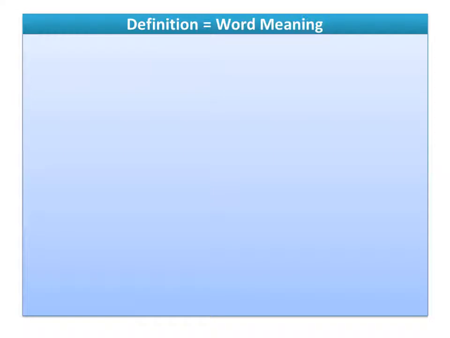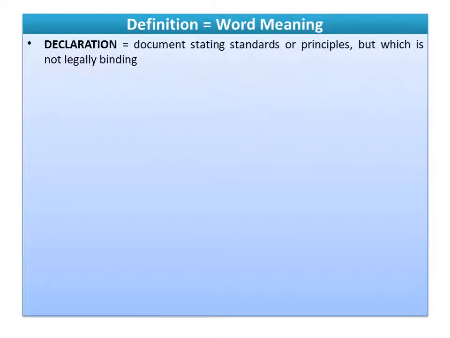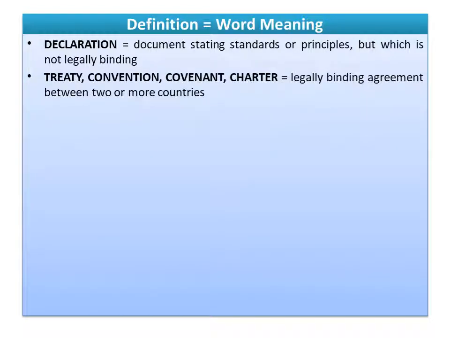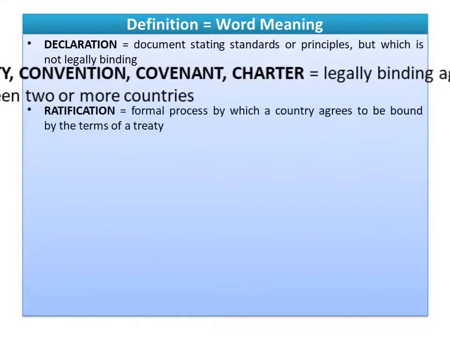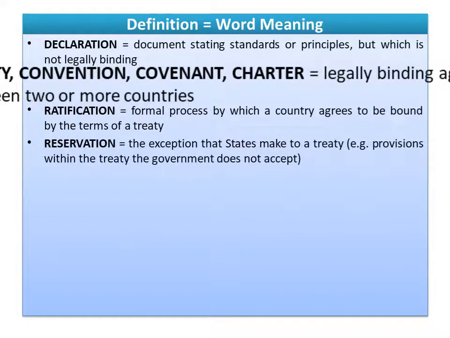So this is the final slide. Definitions. Look at here. Declarations: a document stating standards and principles, but which is not legally binding. Look at here, not legally obligatory. Treaties, conventions, covenants, charters: legally binding agreements between two or more countries who sign on to the treaties. Ratification means the formal process by which a country agrees to be bound by the terms of the treaty. And last word, reservation: the exception that a state makes to a treaty. For example, provisions within the treaty the government does not accept.